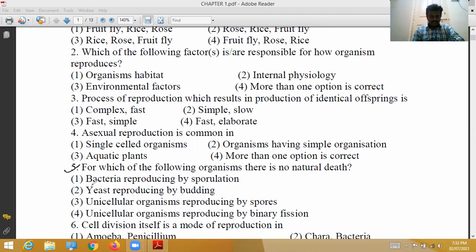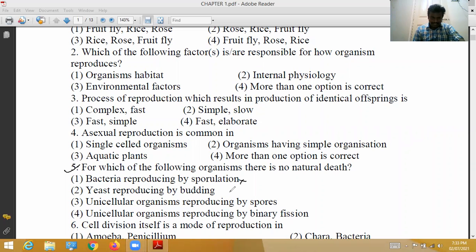Next, fifth question. For which of the following organisms is there no natural death? Here 4 options are given; in which is natural death not there? Bacteria reproduced by sporulation: wrong option. Actually, bacteria reproduce by binary fission, so it is wrong.